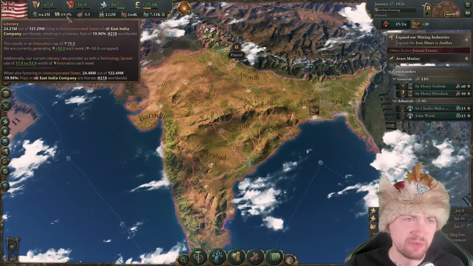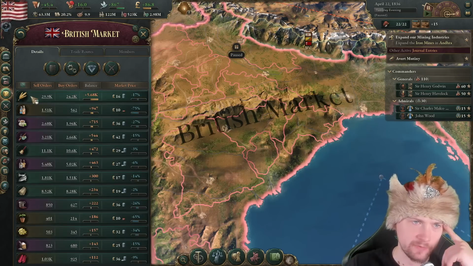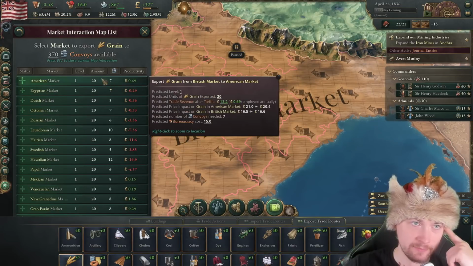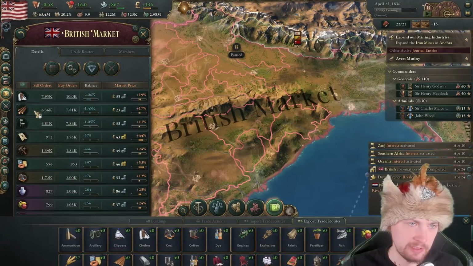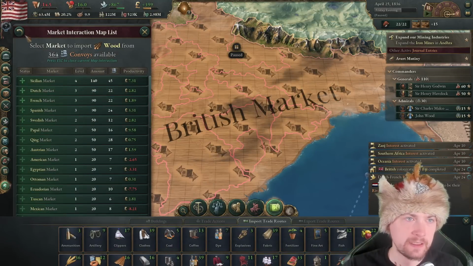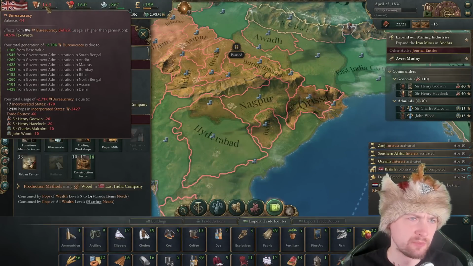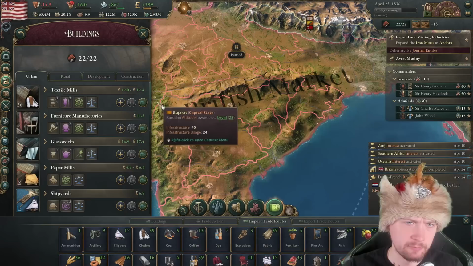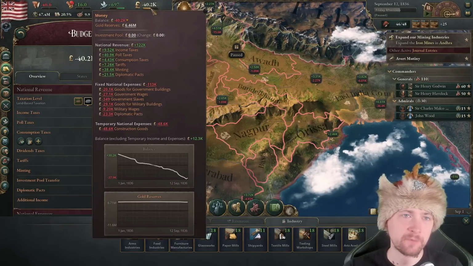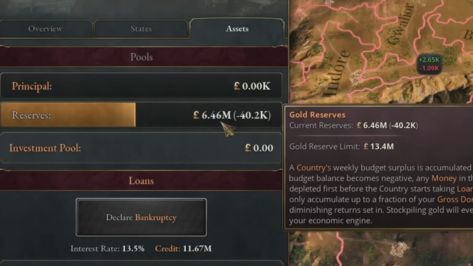Otherwise, our innovation will be growing very slowly. I'm also making a lot of grain, so let's maybe export it. Yes, whoever wants grain, please get it from us. At the same time, I'll need a lot of wood for our construction sector, so can I simply start with importing some? And then I'm gonna also build up some logging camps on top of that. I'm also starting to get into negative bureaucracy. That's straightforward. Let me go to urban and build government administration. Now I got into 40,000 of negative balance, but worry not, we have 6.4 million of reserves, so I can start investing my money.